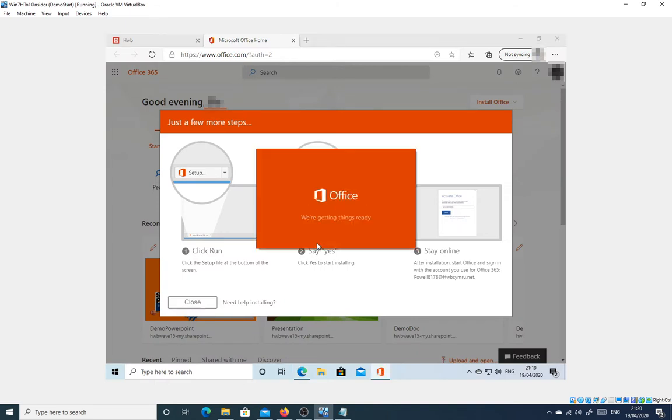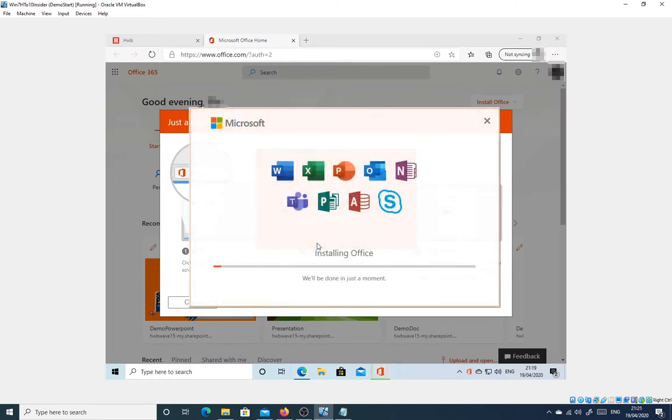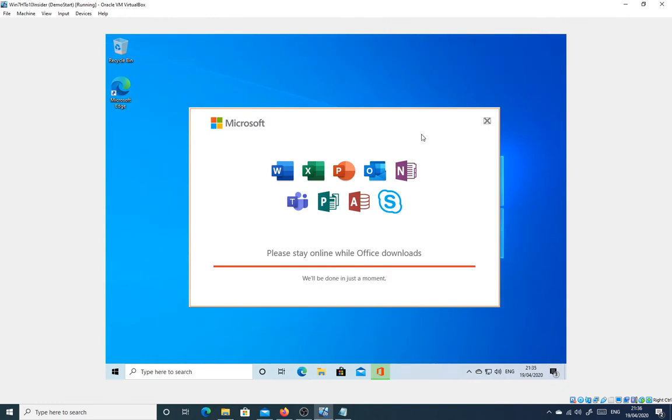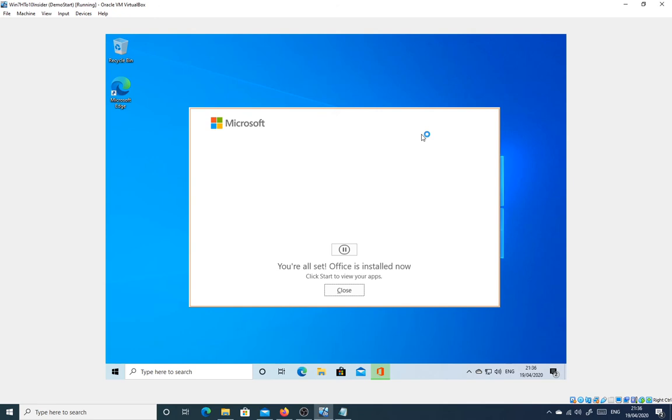The setup program now downloads and installs Office. Even on a fast connection, this can take some time. For slower connections, you might need to leave this running overnight. But that's it. Once Office is installed locally, you don't have to be connected to the internet anymore to use it. You're free to use Word, PowerPoint, Excel, etc. offline. And okay, we're all set. Office is now installed.